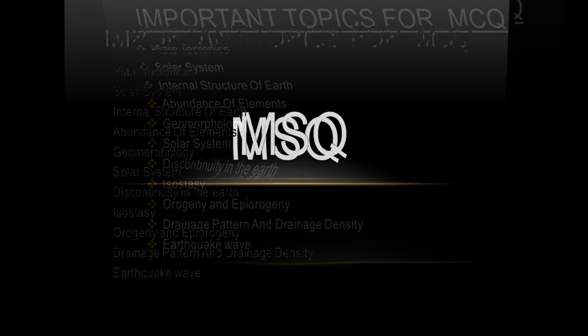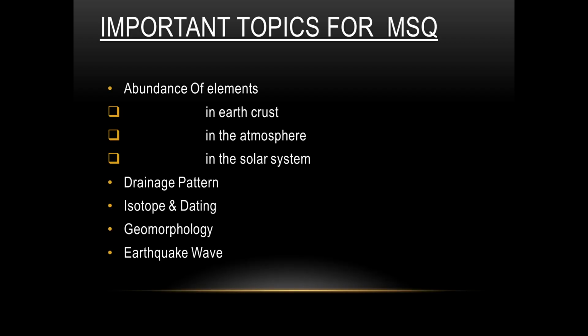Now let's look at the important topics for MSQ, the topics from which you can get questions from this part. Although generally 1 to 3 questions are asked from this part, there is a chance that you may get more questions from this part in MSQ. So the important topics are abundance of elements in the Earth's crust, in the atmosphere, in the solar system. Next, drainage pattern and drainage density, isotope and radioactive dating, geomorphology and earthquake waves. And finally, volcanism, the types of volcanism and various features associated with it.